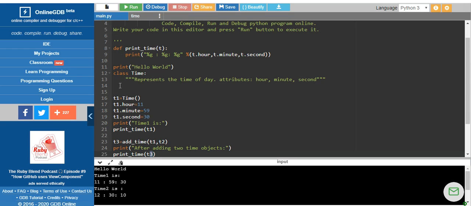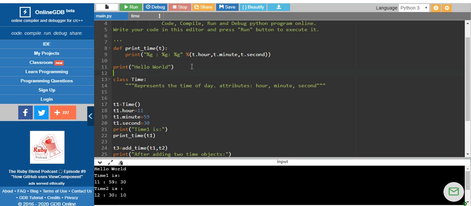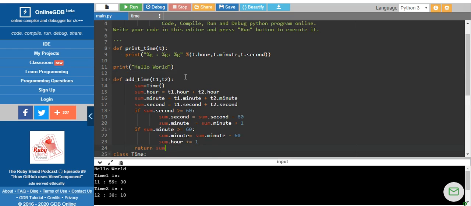This is a very simple and common sense function that we are using. So what happens? I need to add hours, minutes and seconds. I will create a local variable called sum, which belongs to a time object, and now I will add t1.hour and t2.hour, and store it in sum.hour. Similarly, you will add the minutes and add it to sum, and the seconds, and I will be adding it here.